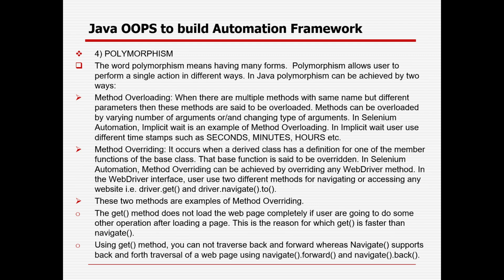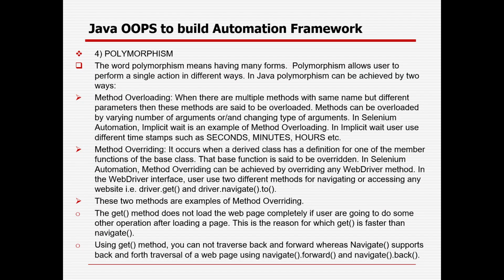Then the last Java OOPs concept, which we implement in the real-time framework, is polymorphism. Poly means many and morphism means form, so it is many forms. The word polymorphism means having many forms. So polymorphism allows user to perform a single action in multiple ways. In Java, polymorphism can be achieved in two ways: method overloading and method overriding.